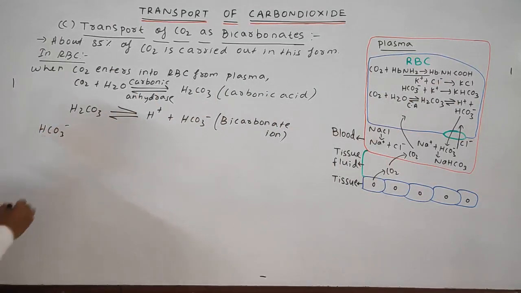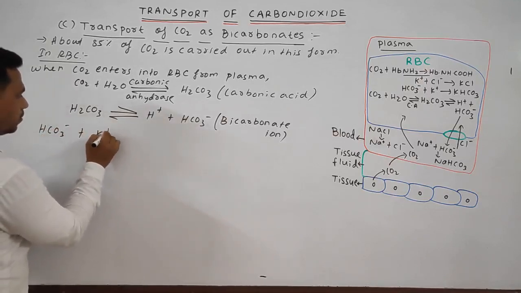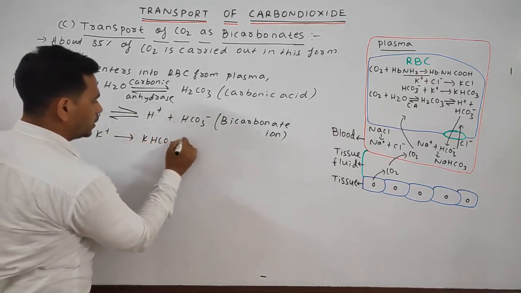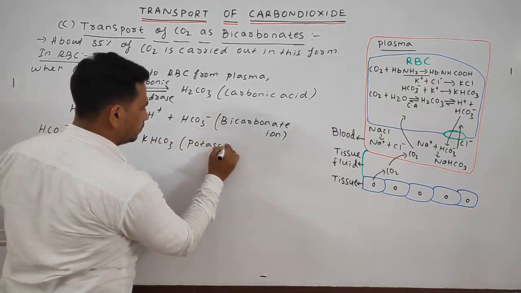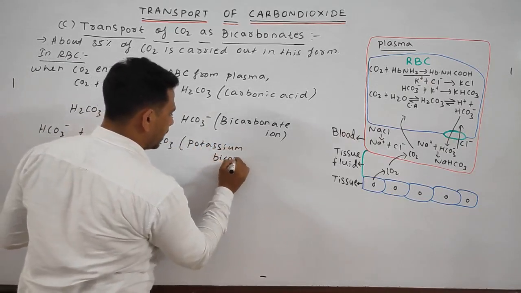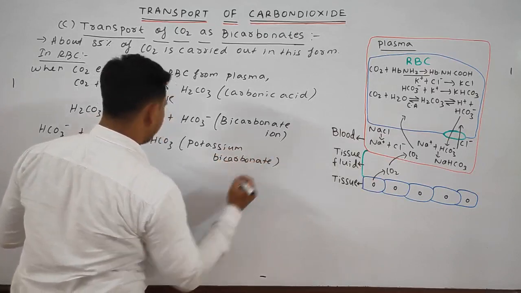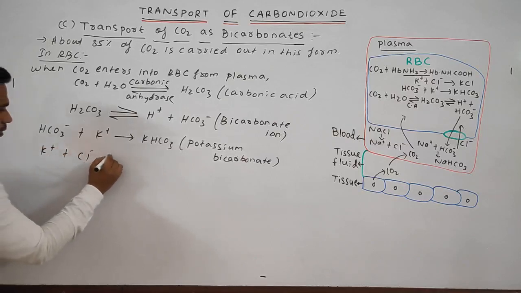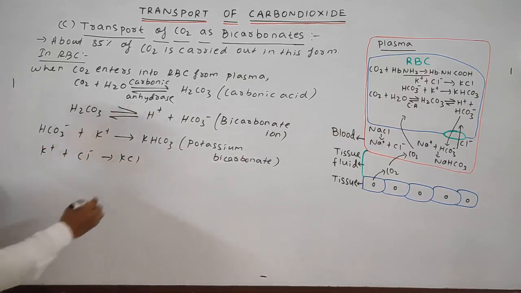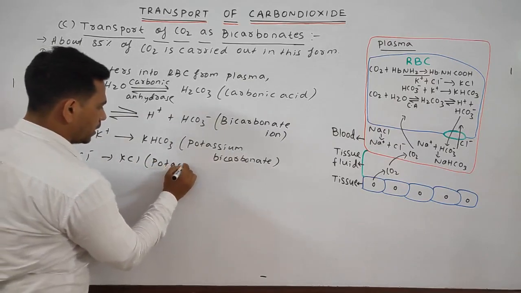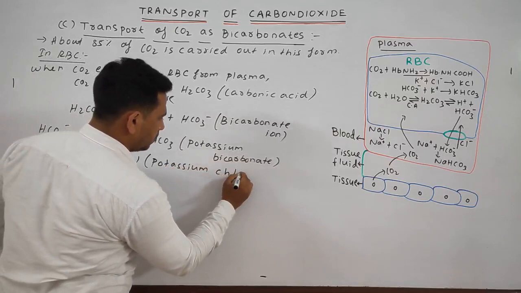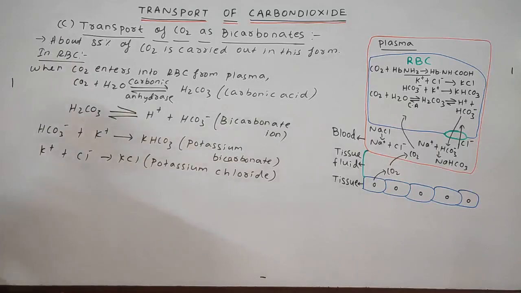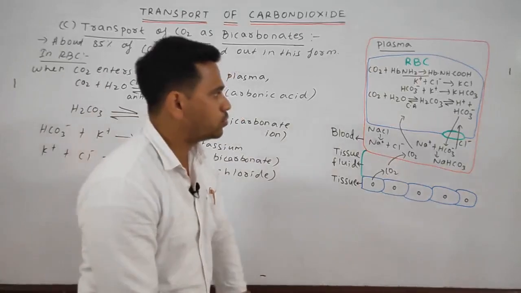Bicarbonate ion combines with the potassium to form potassium bicarbonate, whereas some potassium combines with the chlorine to form potassium chloride. Okay, remember.